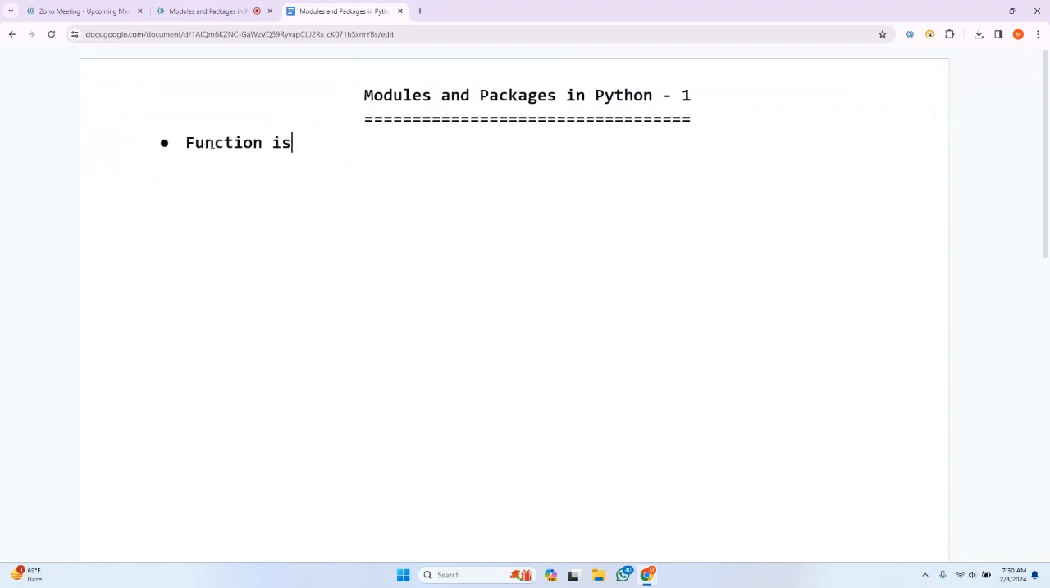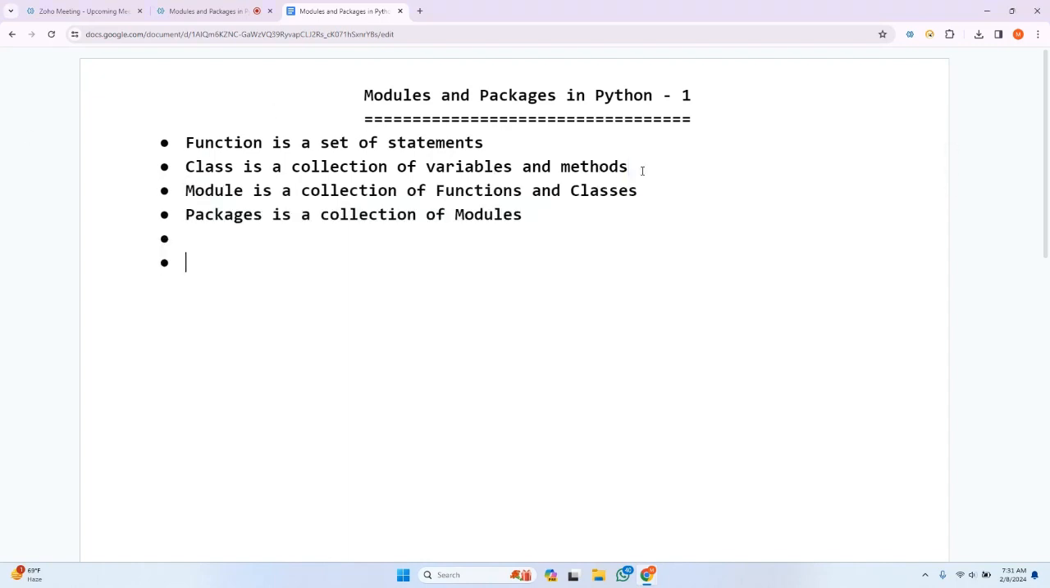A function is a set of statements. Similarly, what about a class? A class is a collection of variables and methods. So when I say methods, when I create the same function inside a class, it is nothing but a method.